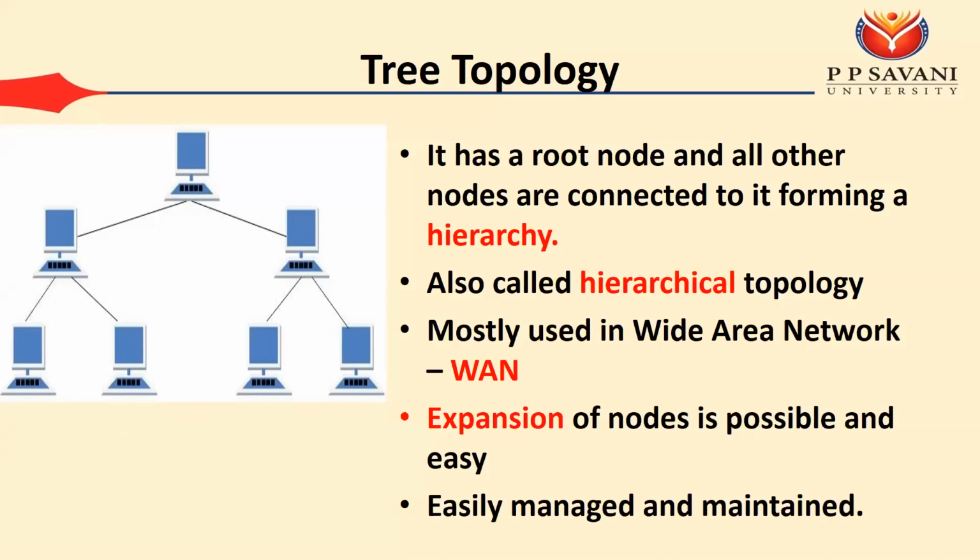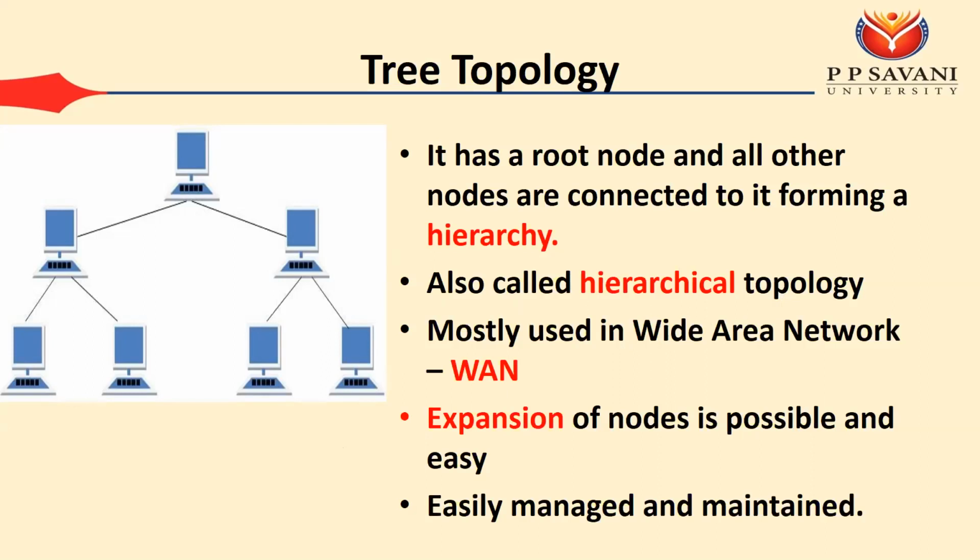Then on the third level we have the various domain servers. So this can be the example of the tree topology. It is also known as the hierarchical topology, and mostly it is used in the case of a WAN, or wide area network.